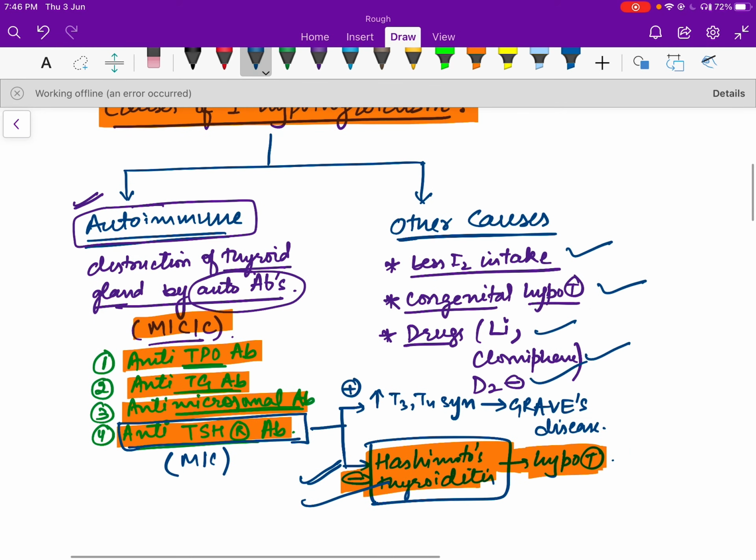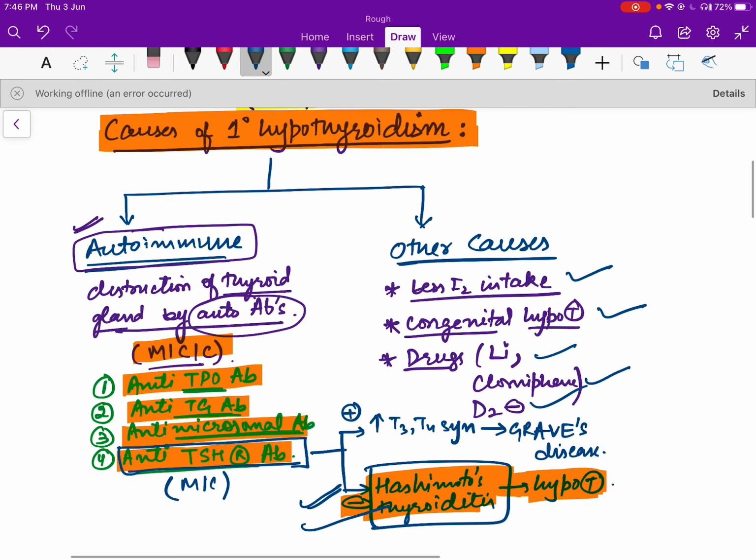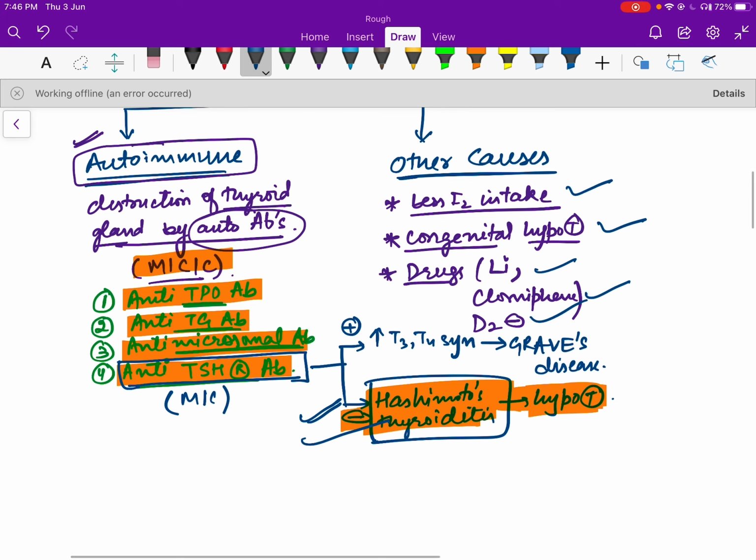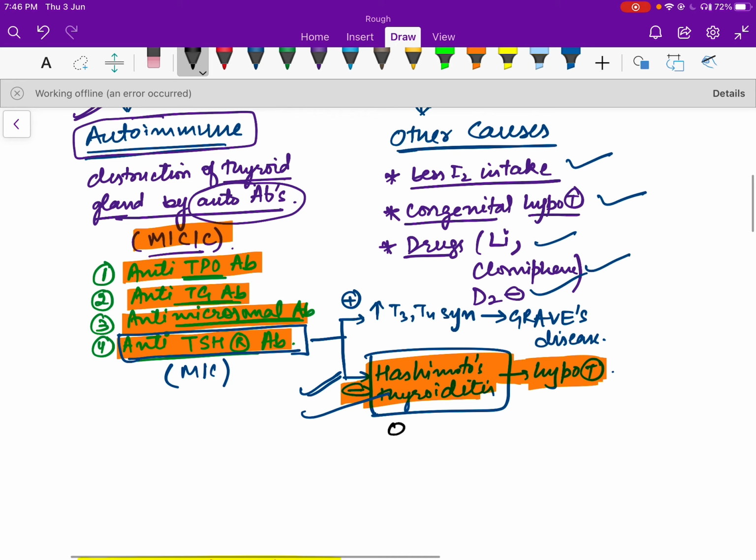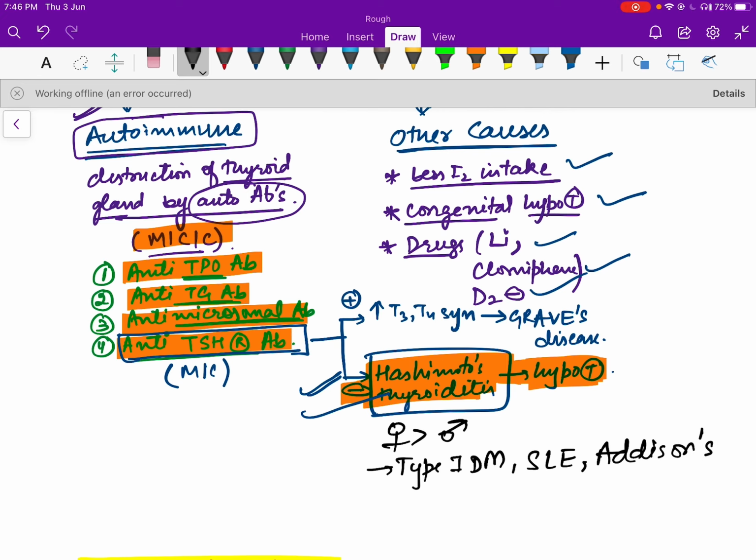Okay. So the most important cause of primary hypothyroidism is Hashimoto's thyroiditis, and since it's an autoimmune condition, there are some things that we can remember about this condition. It's common in females as compared to males, because it's an autoimmune condition, so middle-aged females will be more susceptible, and it has association with other autoimmune diseases like type 1 diabetes mellitus, SLE, and even Addison's. So these are associations, and if we talk about HLA association, it's associated with HLA DR3, 4, and 5. Okay, so the most important is HLA DR5. These are some things about Hashimoto's thyroiditis.